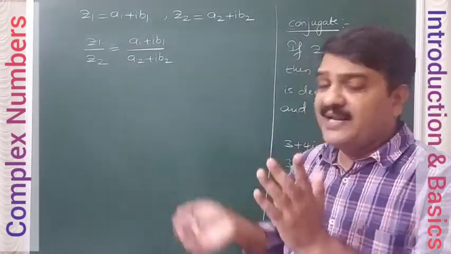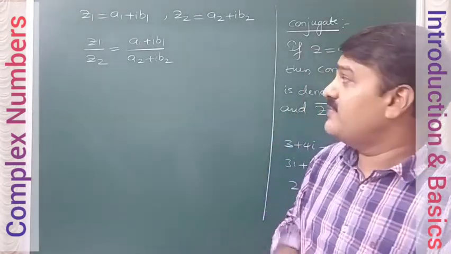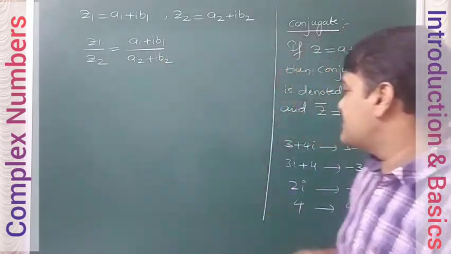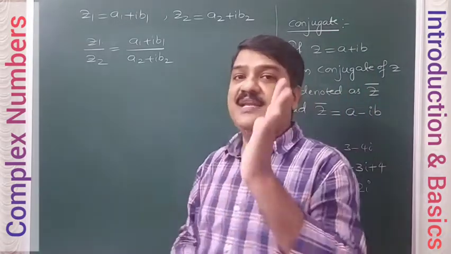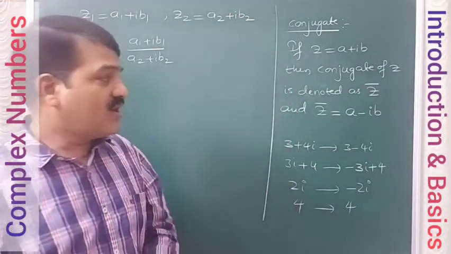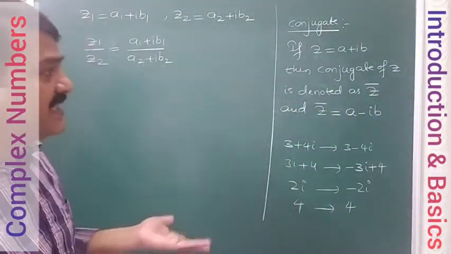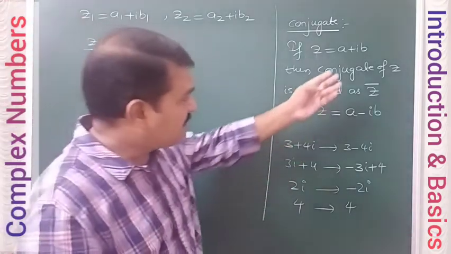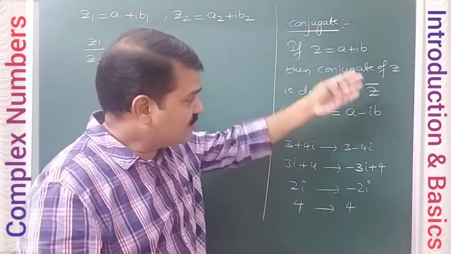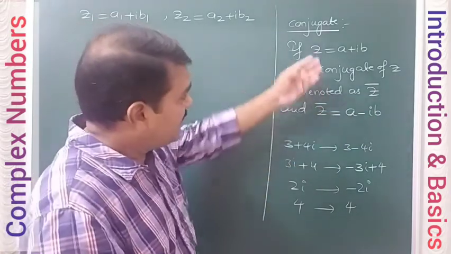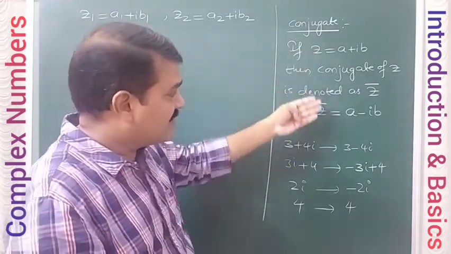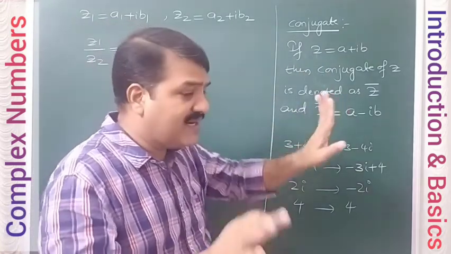So to get the real number, the basic rule is whenever you multiply a complex number with its conjugate, you will definitely get a real number. So the conjugate property is simply that we change the sign of the imaginary part, no? So whenever you multiply a complex number with its conjugate, definitely you will get a real number only.